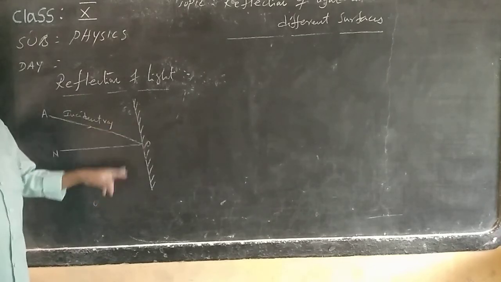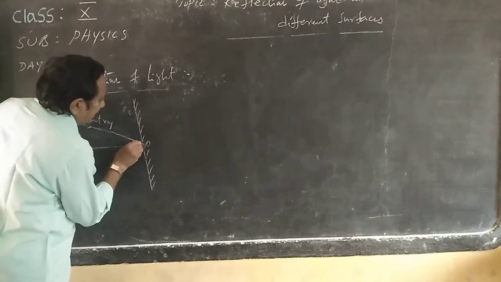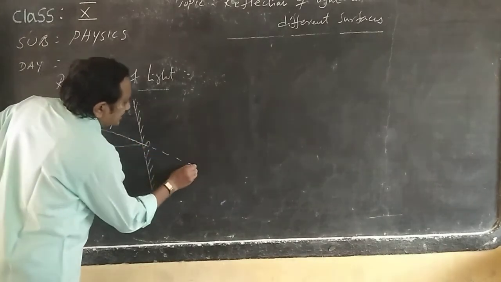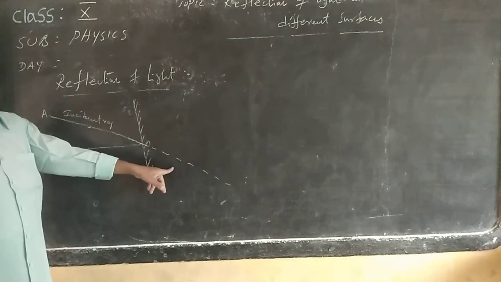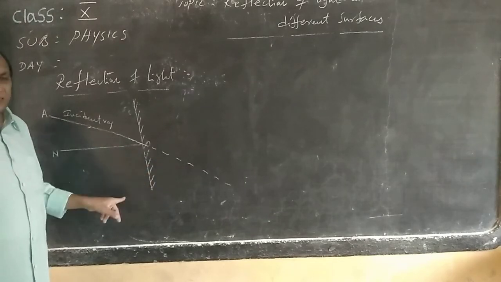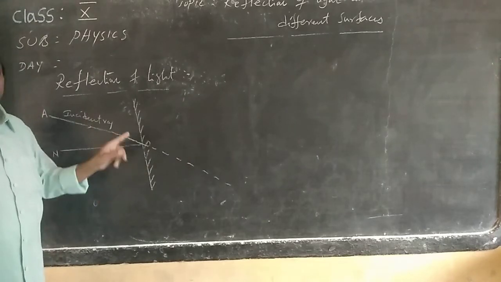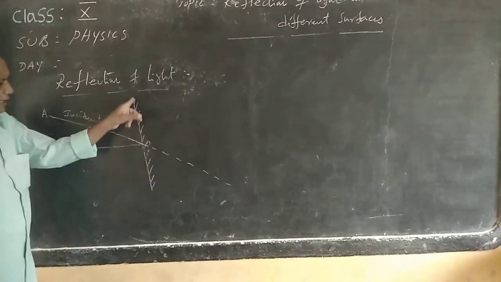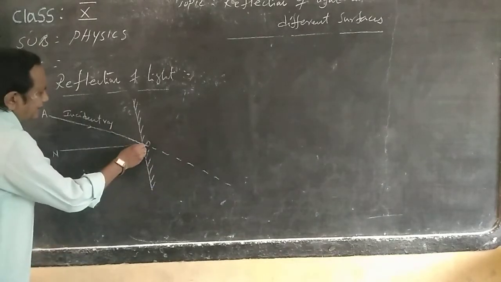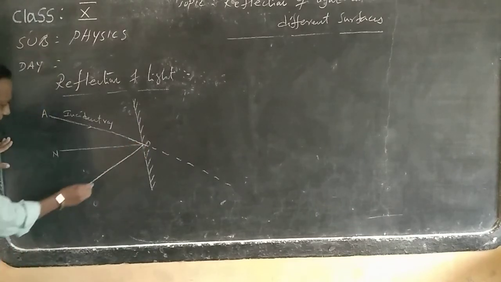If this opaque nature were not there, what happens? Light actually travels in a straight line, no? So it would propagate straight like this. The dotted line indicates that it is imaginary. Remember that for light, we indicate imaginary rays with dotted lines. That's not real. Here the opaque nature is there. When it touches this, it comes back from point O.